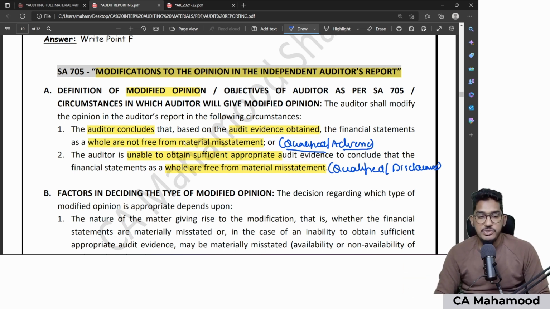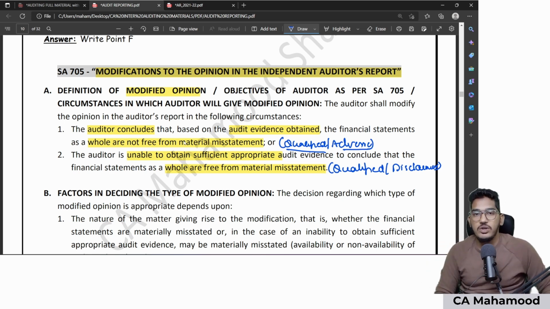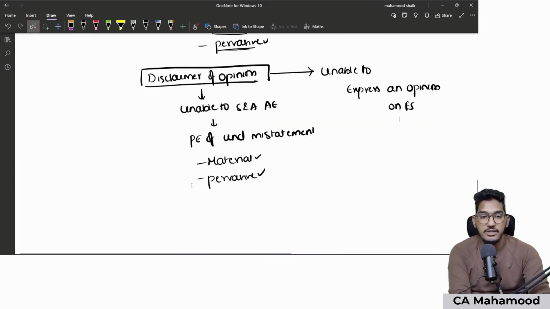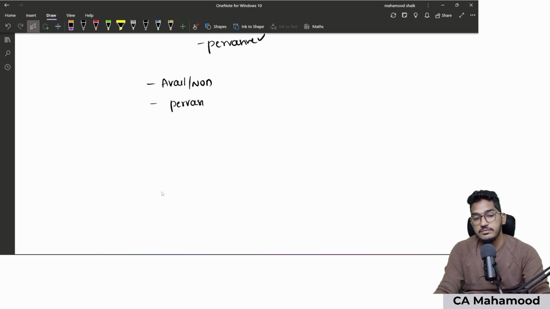And the B point, if you observe here, gives factors which are helpful in deciding which type of modified opinion will be given. Whether you have to give qualified, adverse, or disclaimer depends on what circumstances. Simply, if you ask me, two circumstances will decide which kind of modified opinion will be appropriate, and those two circumstances are availability or non-availability of audit evidence. Number two, pervasiveness of the misstatement.